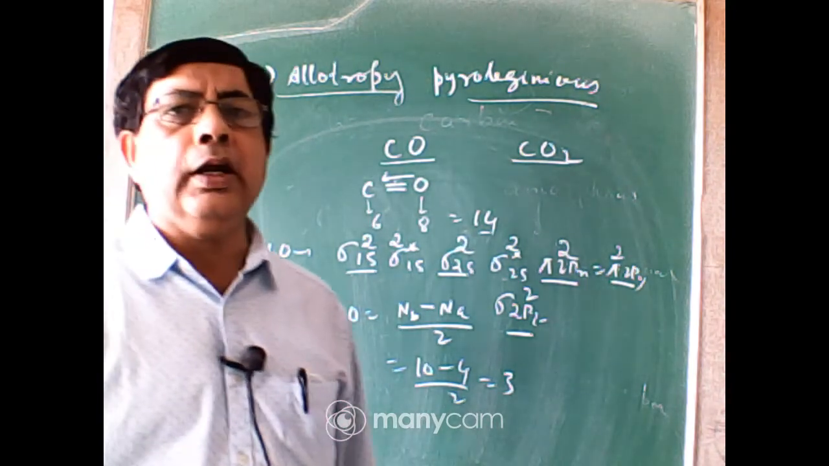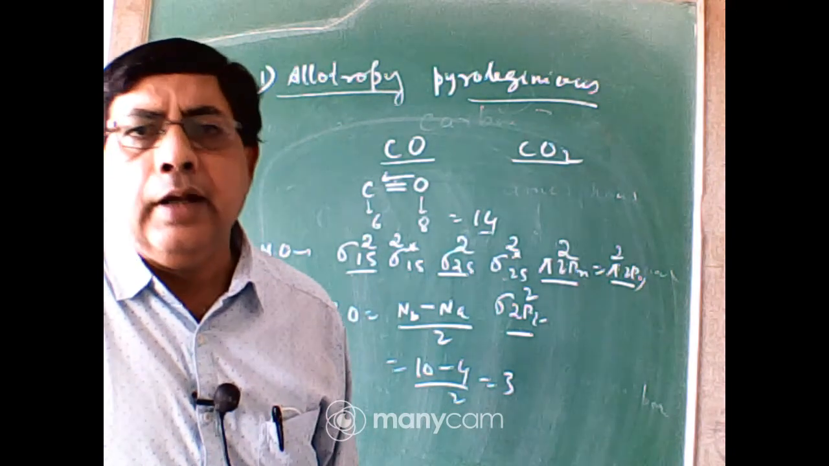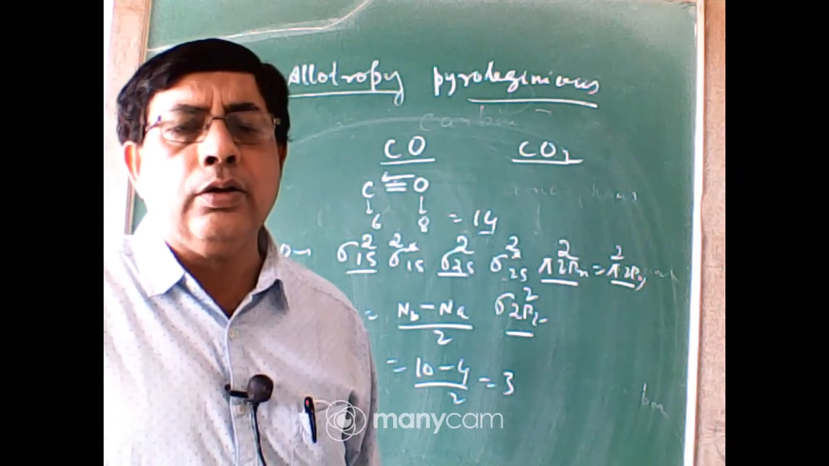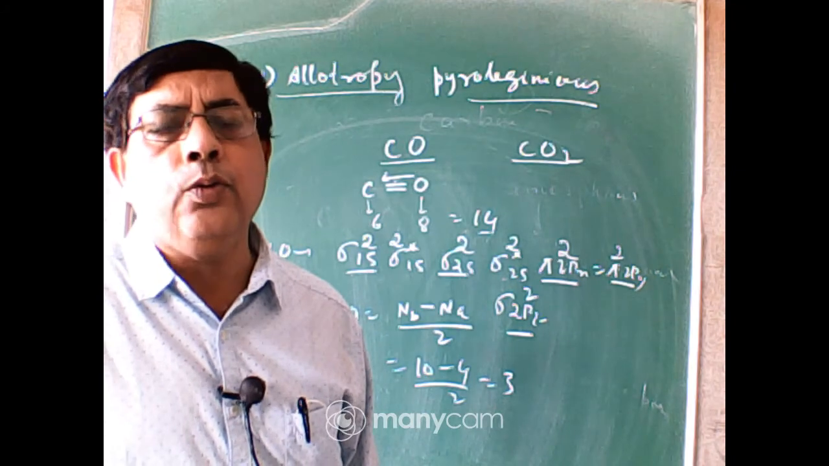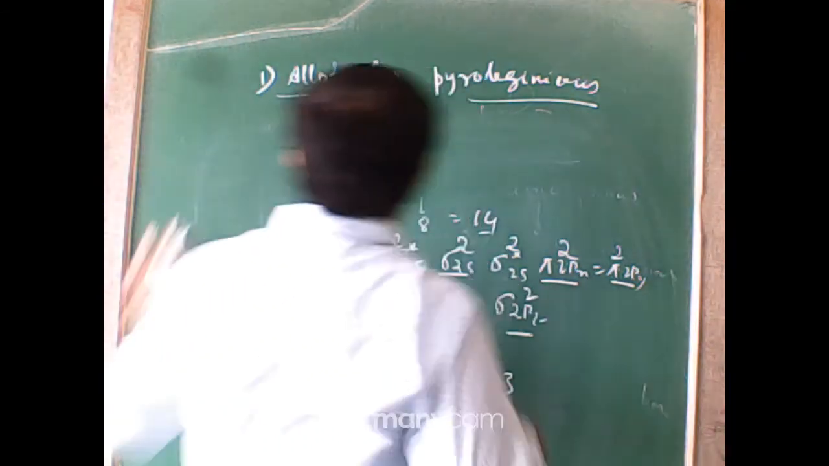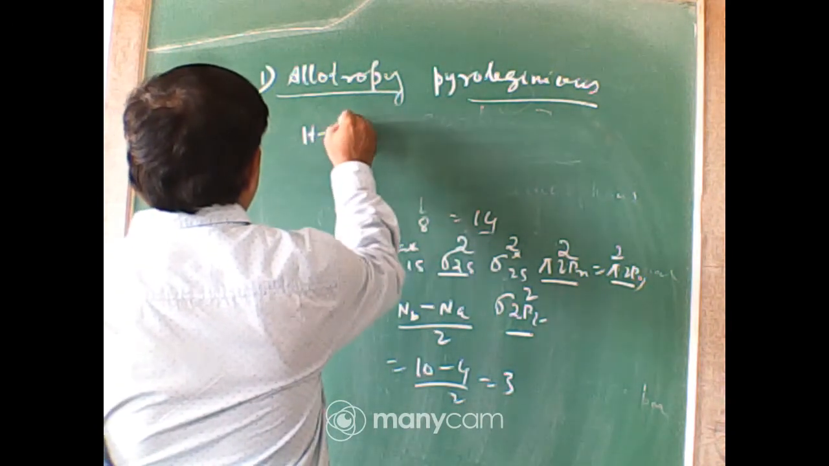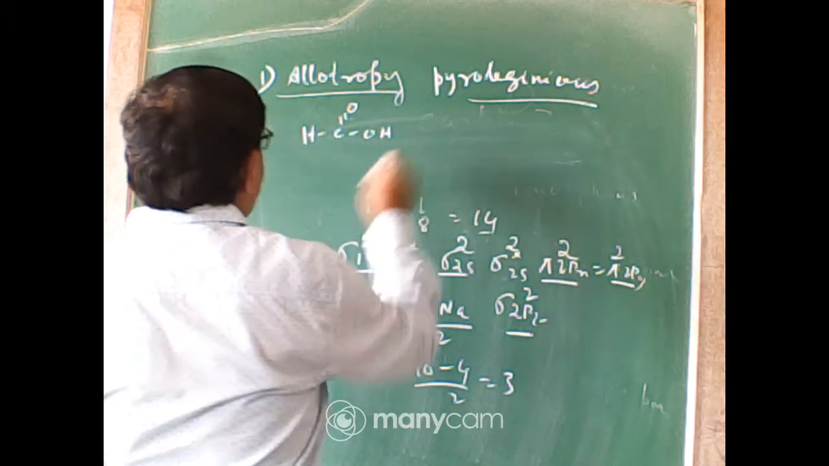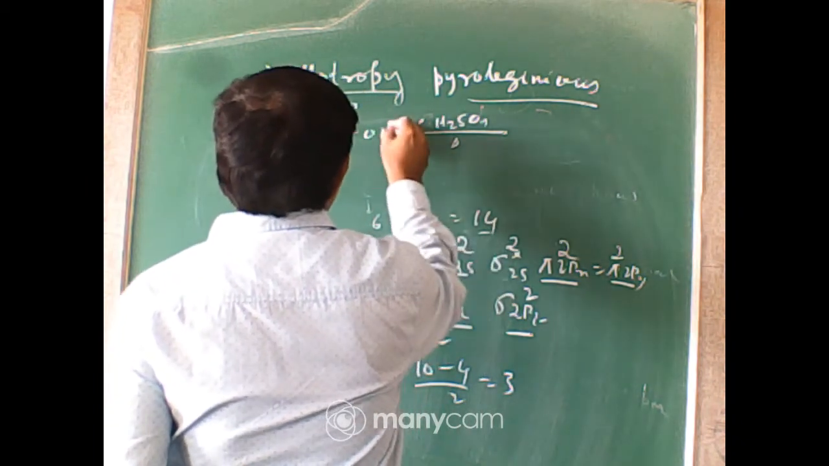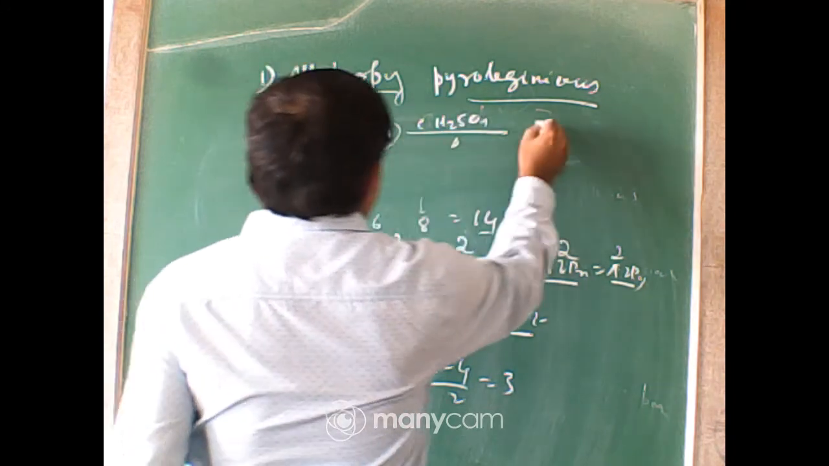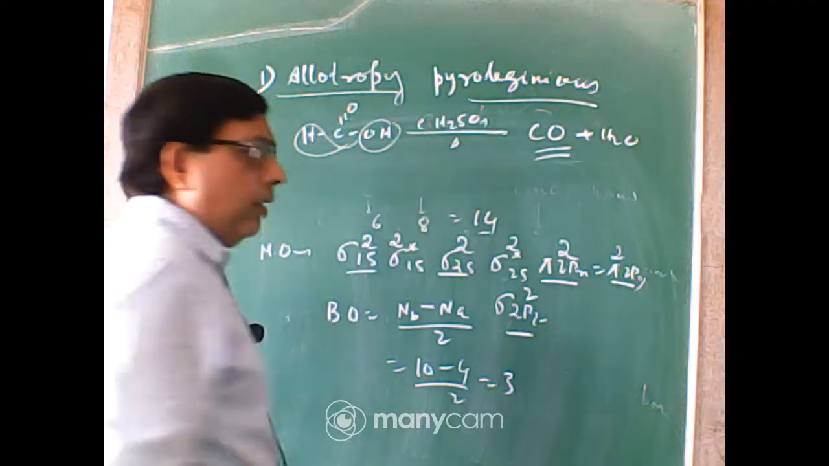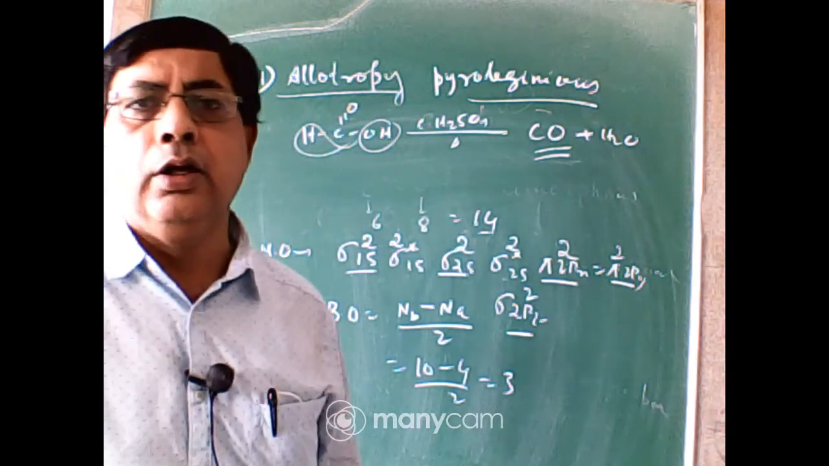How will you prepare carbon monoxide? In the laboratory, carbon monoxide can be prepared by adding concentrated sulfuric acid to formic acid. What is the formula of formic acid? HCOOH. When concentrated sulfuric acid is added, it removes one molecule of water as a dehydrating agent, forming carbon monoxide plus water.